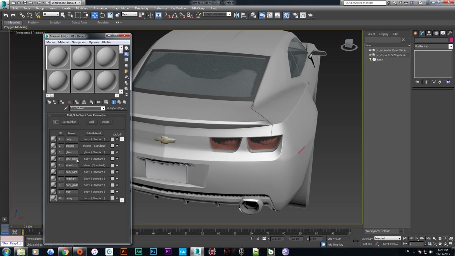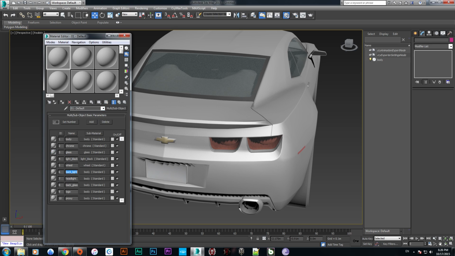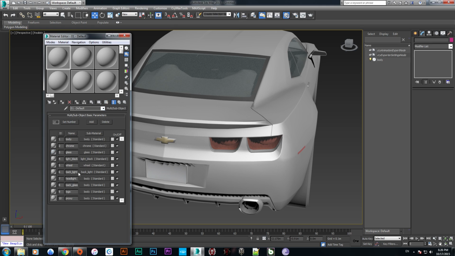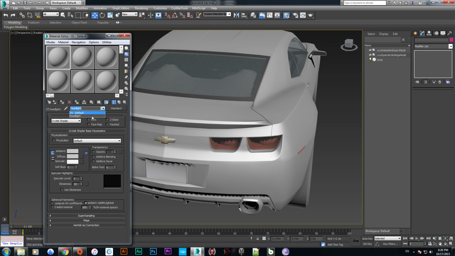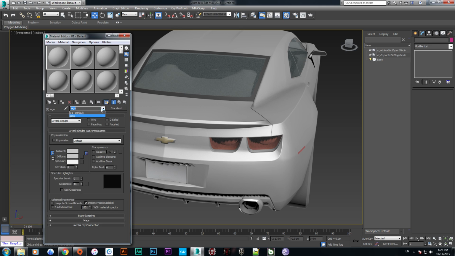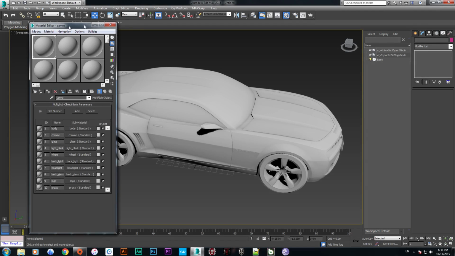And here is the light black, and make sure it plays with body and backlight, headlight and back glass. So the logo with the logo and the proxy with proxy. Okay, so we have now set up the material.